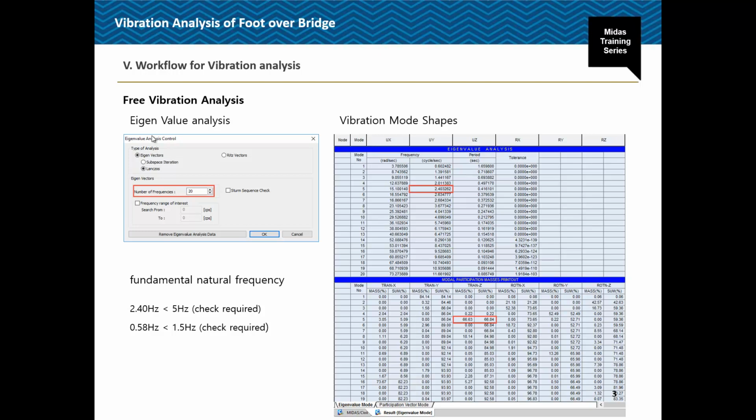When you are selecting the eigenvalue analysis, there are two methods, eigenvectors and Ritz vectors. If we select the eigenvectors, then under that we again have the subspace iteration and the Lanczos method. The subspace iteration is a matrix calculation used to perform the eigenvalue analysis, and this method is effectively used for finite element systems of large scale, or we can say large matrix systems, and is commonly used among engineers.